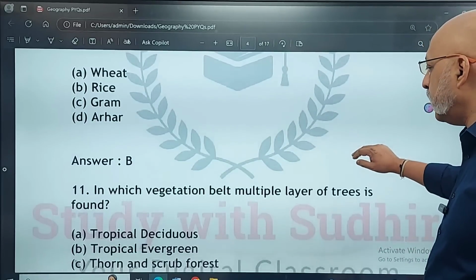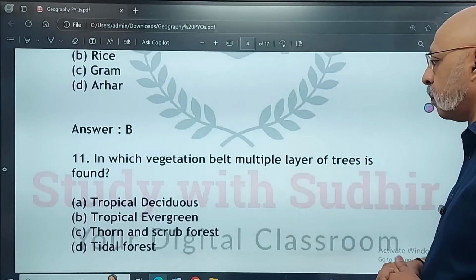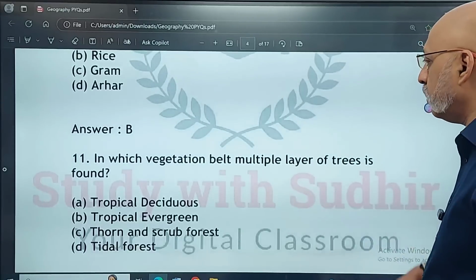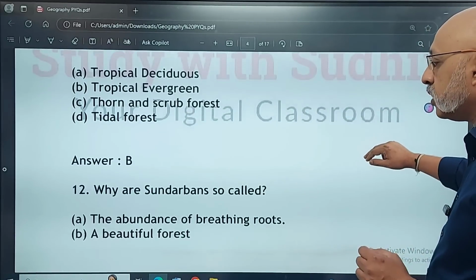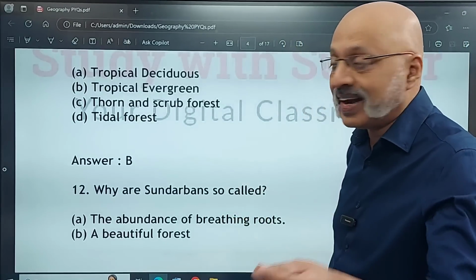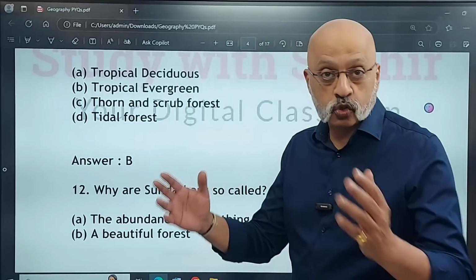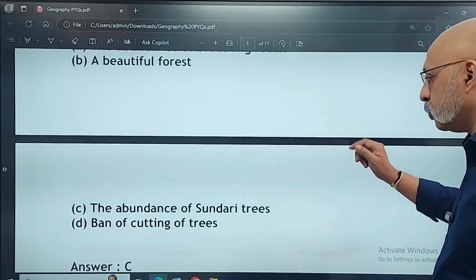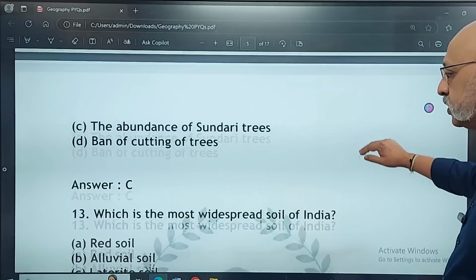In which vegetation belt is multiple layer of trees found? Is it tropical deciduous, tropical evergreen, thorn and scrub forest, or is it the tidal forest? The correct answer is tropical evergreen. Why are Sundarbans so called? I found this an interesting question. How did Sundarbans get its name? The abundance of breathing roots, a beautiful forest, Sundar, a beautiful forest, or is it the abundance of Sundari trees, or ban on cutting of trees? The answer is Sundari trees, option C.